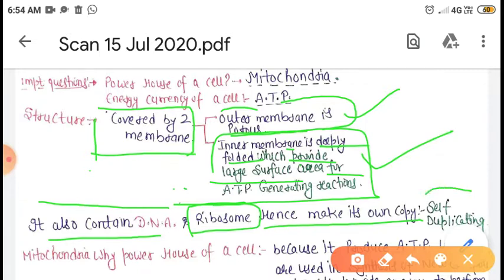This is the reason mitochondria is also known as a self-duplicating organelle, meaning it makes its own copy a number of times, similar to an amoeba. As an amoeba divides its body into two parts and makes a number of copies, similarly mitochondria also undergo duplication or make their own copies.